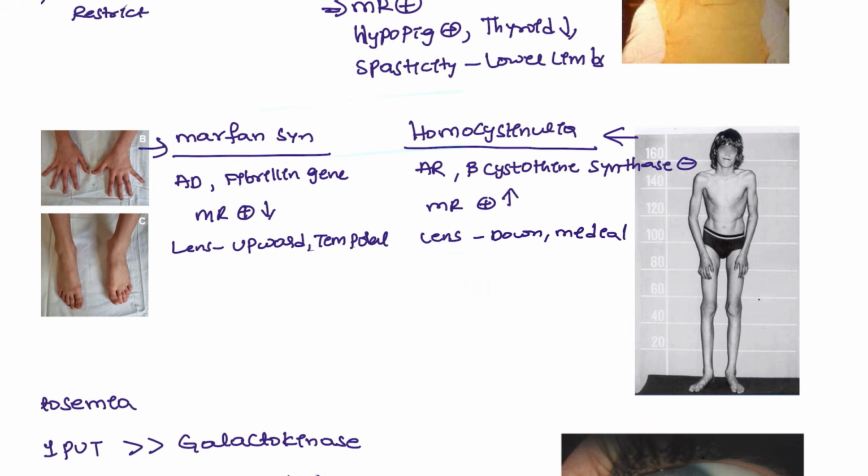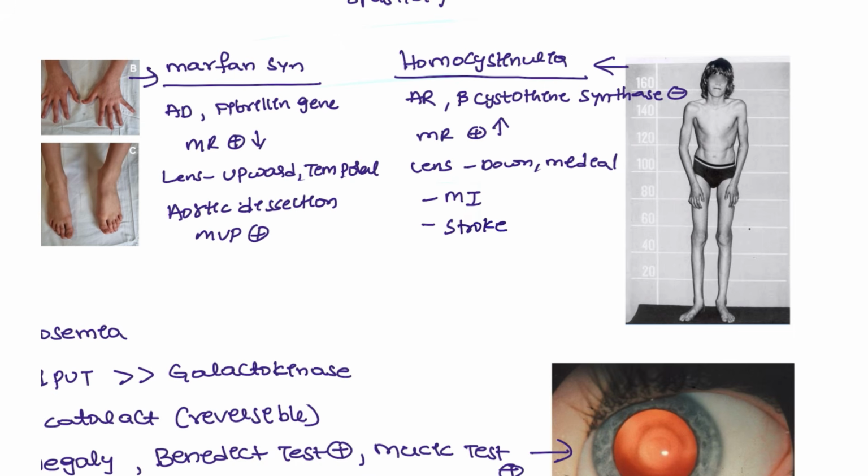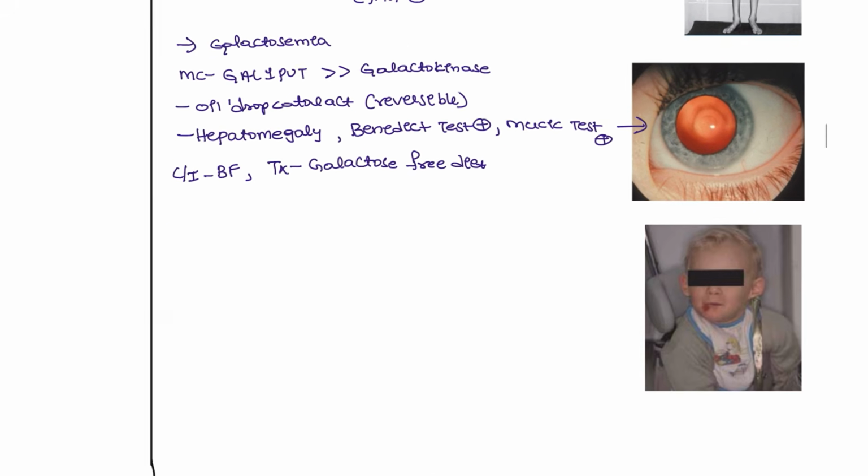Marfan is associated with aortic dissection and mitral valve prolapse, but homocystinuria is associated with MI, atherosclerosis, and stroke. Both are tall with slender skeletons. The cyanide nitroprusside test is negative in Marfan and positive in homocystinuria. These are the main differences that you have to remember.